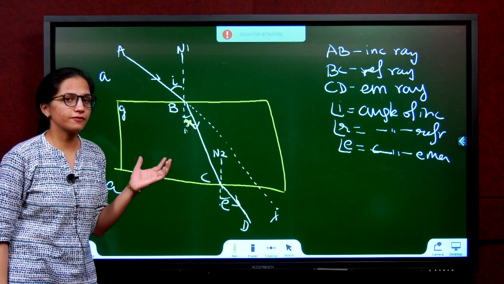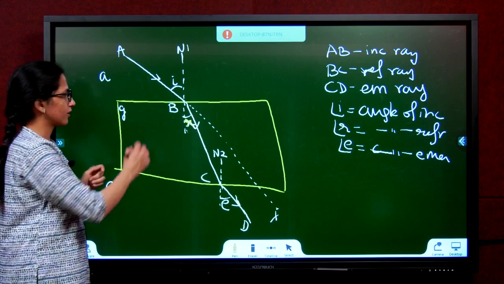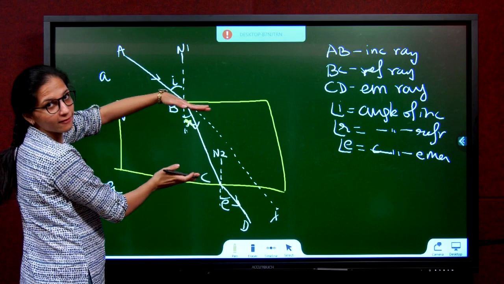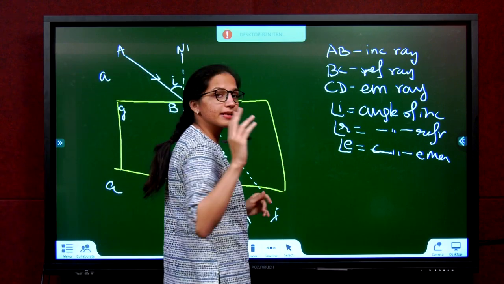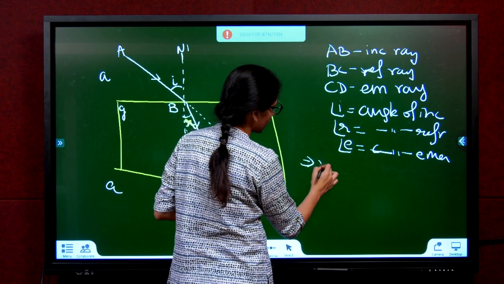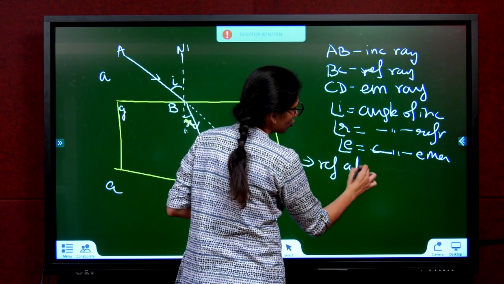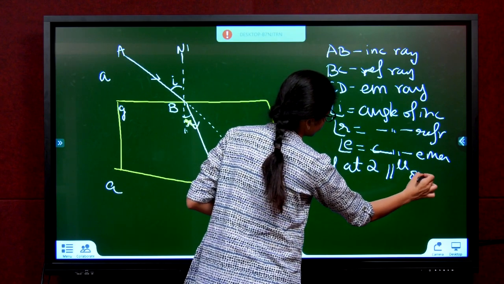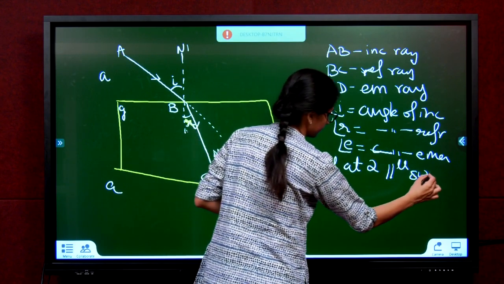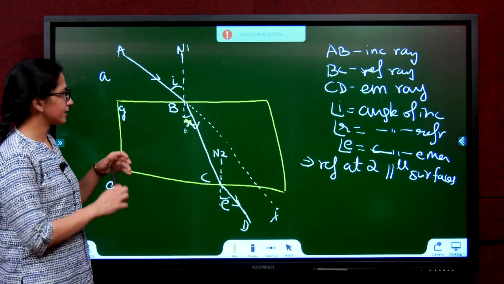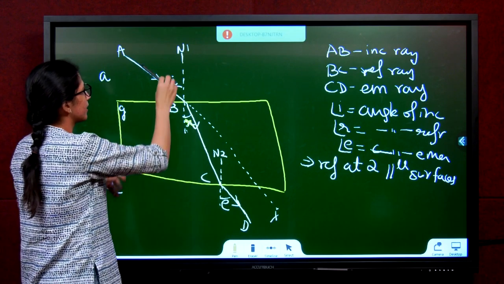The observation of this is, first, refraction is taking place at both the parallel surfaces. Refraction takes place at both opposite parallel surfaces of the glass slab. So refraction takes place at two parallel opposite surfaces of the glass slab. Agreed?